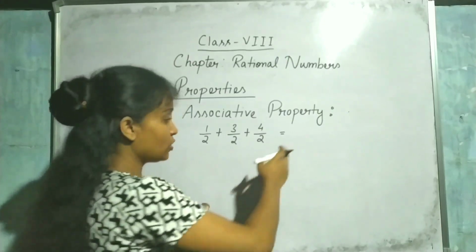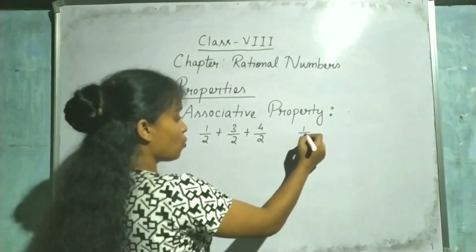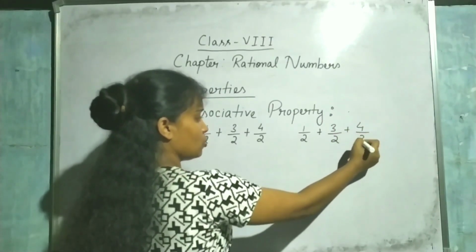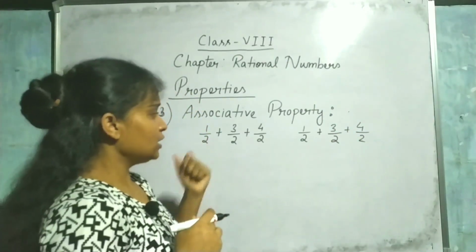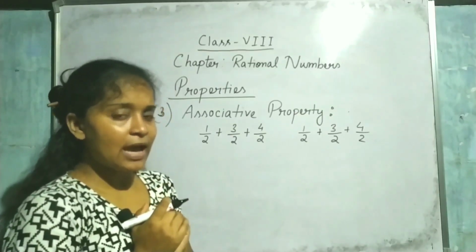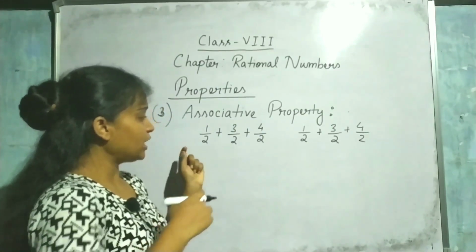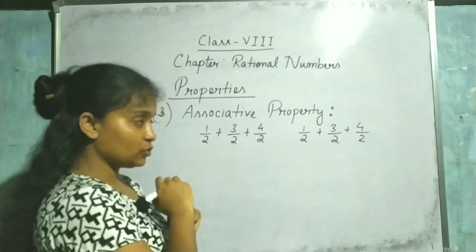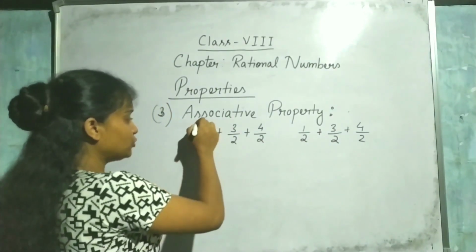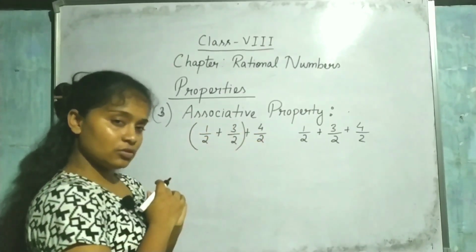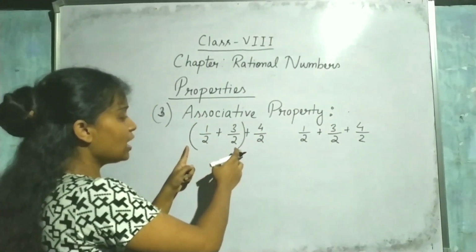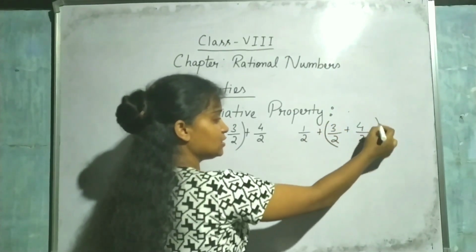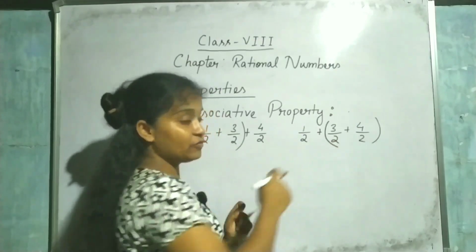In the associative property, you have to take three numbers and the same numbers on both sides. After taking, you have to use brackets. First use the bracket on half and 3 by 2, then change the bracket place and put it on 3 by 2 and 4 by 2.